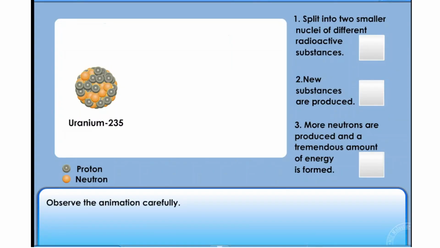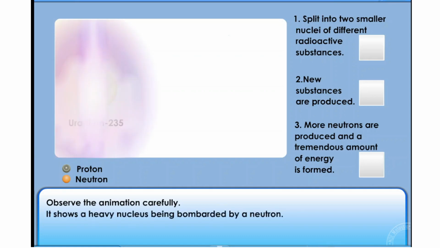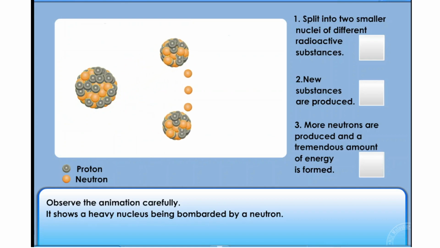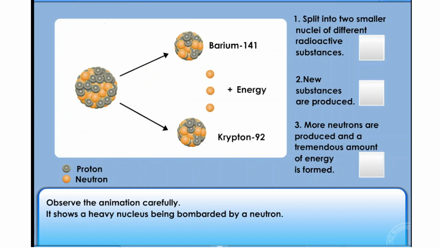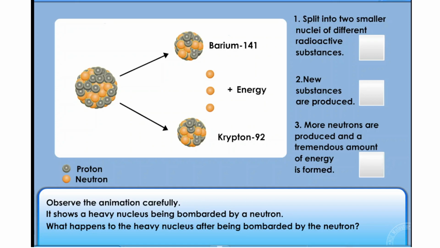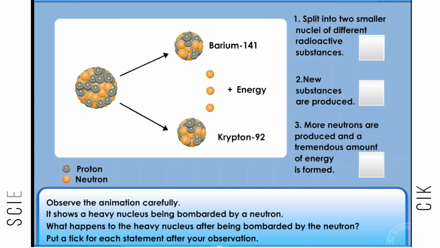Observe the animation carefully. It shows a heavy nucleus being bombarded by a neutron. What happens to the heavy nucleus after being bombarded by the neutron? Put a tick for each statement after your observation.